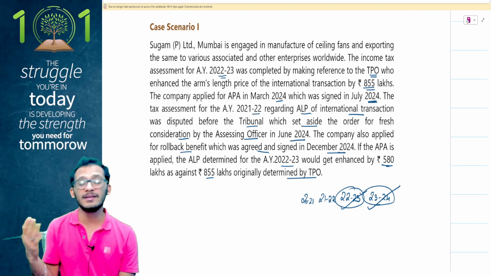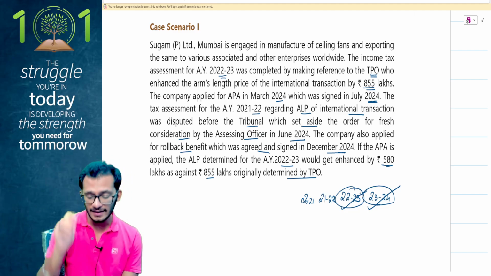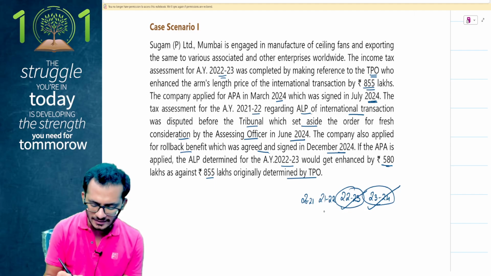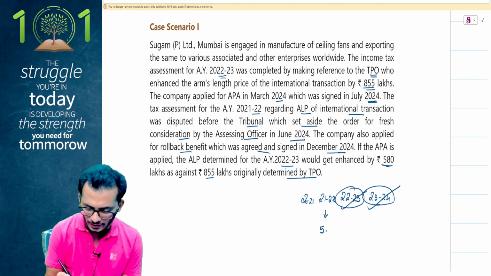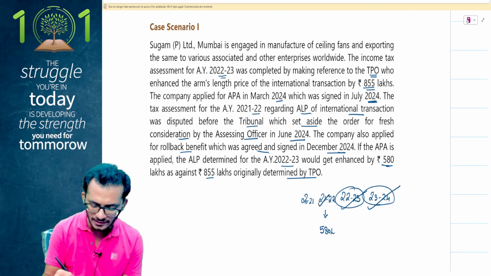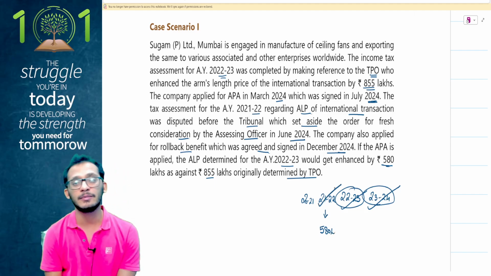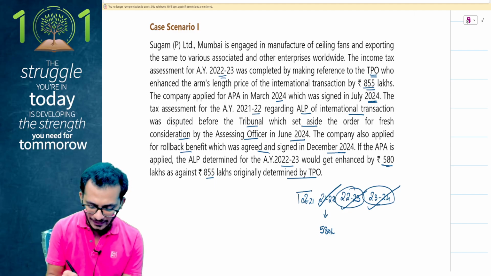Understand, 22-23 previous year has not been given. 22-23 AY has been given. 22-23 AY we just discussed, people. There is an adjustment which is going to be reported as 580 lakhs. This is perfectly permitted. Therefore 22-23 assessment year is perfectly fine. Comes the question of 2021.